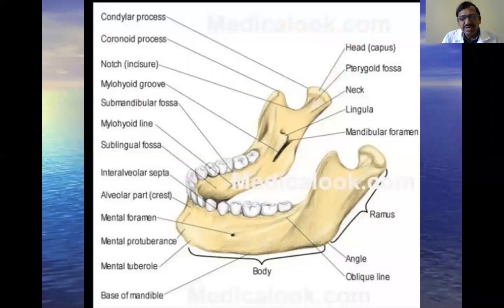today we are going to discuss the temporomandibular joint. It is the joint responsible for chewing, and it is also responsible for swallowing, and it makes the food into a bolus by the process of mastication or chewing. Okay, that is the most important function.